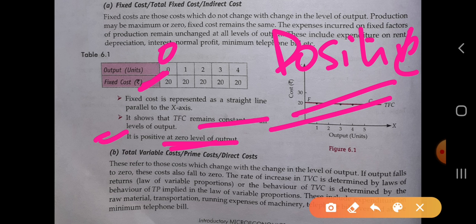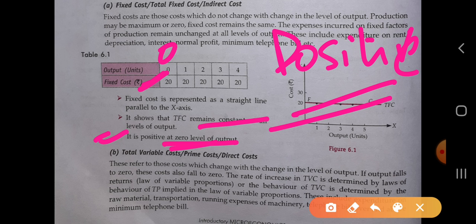चाहे हम जितना भी output produce करें, output हम zero भी produce करें, producer zero level of output भी produce कर रहा है, producer maximum भी produce कर रहा है और producer minimum भी produce कर रहा है, but the cost which is incurred on producing that kind of output is always constant and remains the same, so that whenever we plot all these values on the diagram, we get a line which is straight as well as parallel to the x-axis and horizontal to the x-axis.